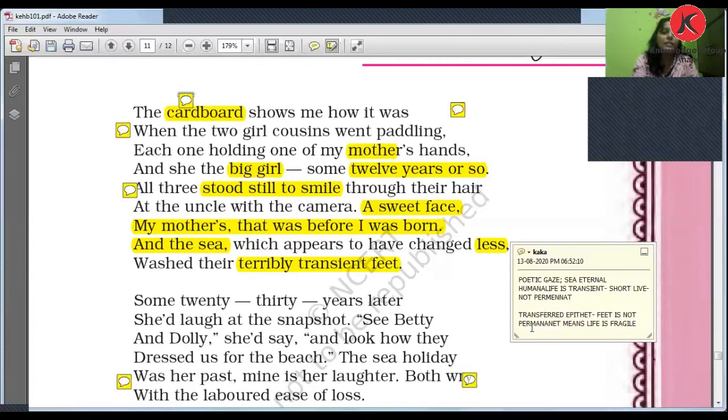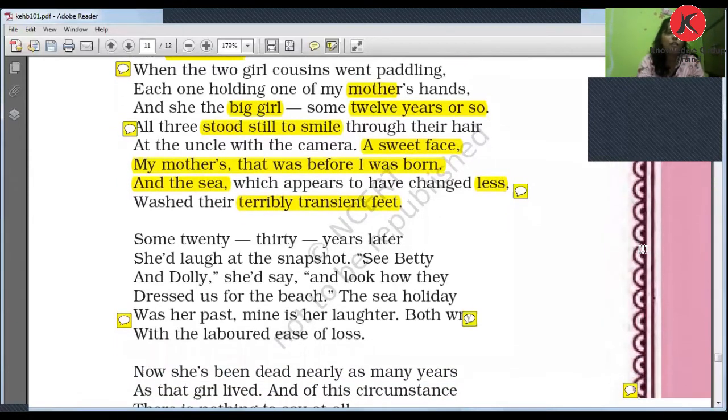Now here you can see the transferred epithet, right? The whole thing is a transferred epithet used here. You know that the feet is not permanent, meaning life is fragile. The epithet means the adjective which is used for the noun. Transient is the epithet used here. And terribly fit: terribly is used for the feet. So this is the transferred epithet. Okay, I hope you understand.